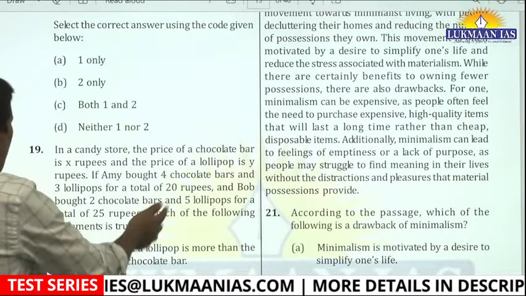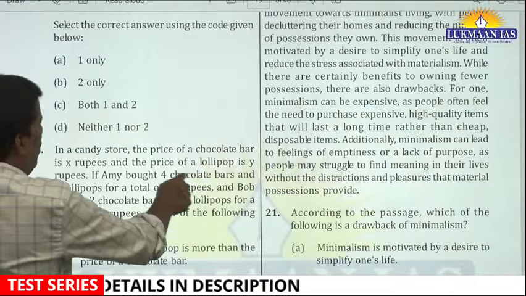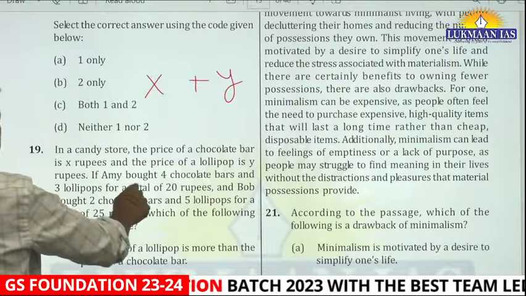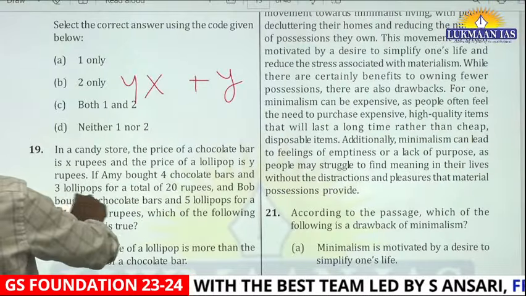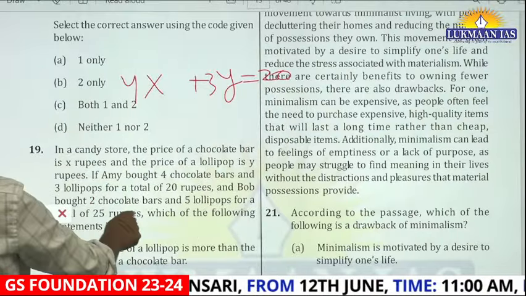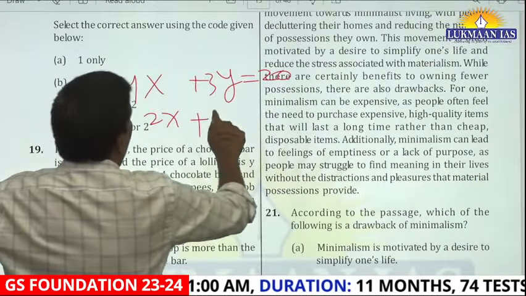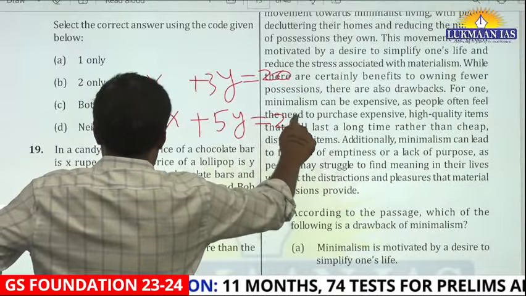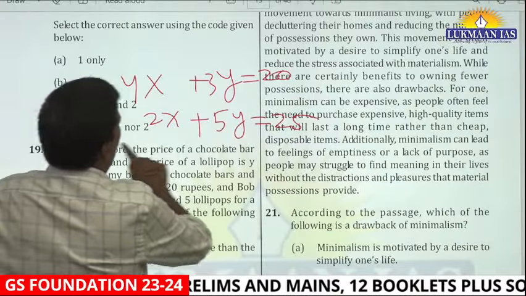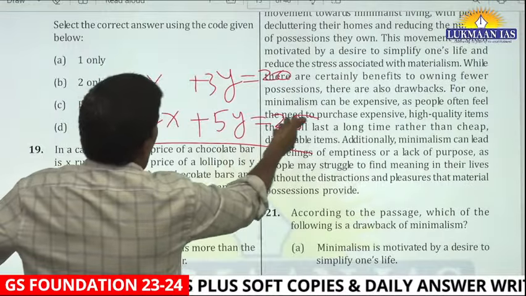This is simple. What is happening here? Chocolate bar is X rupees and the price of lollipop is X plus Y. Here you have to make equations. If you have 4 chocolate bars and 3 lollipops for rupees 20, and Bob bought 2 chocolate bars plus 5 lollipops for rupees 25. Which of the following statements is correct? So see, you will just solve these 2 equations, right? Multiply this by 2, this will become 4x plus 10y is equal to 50.